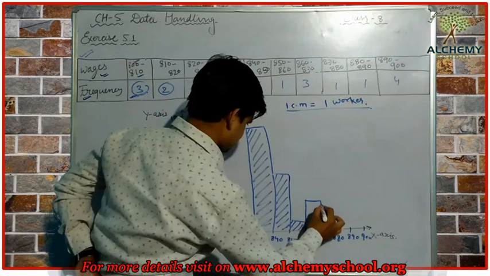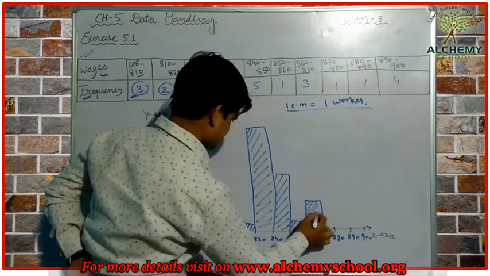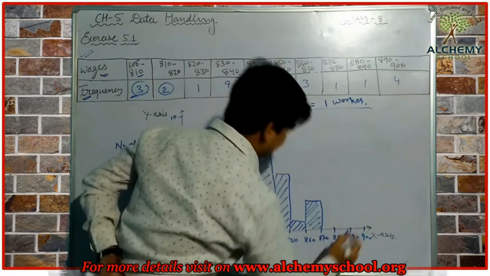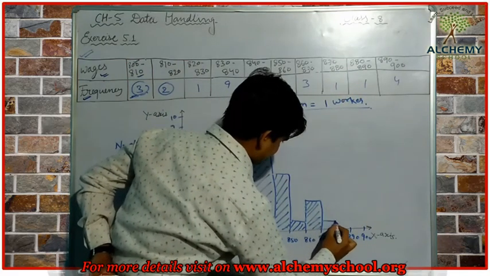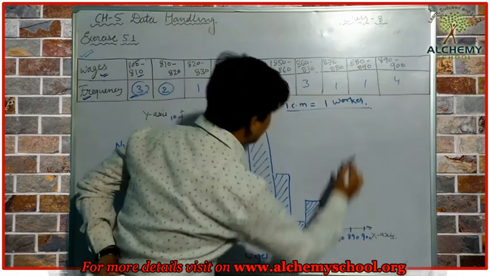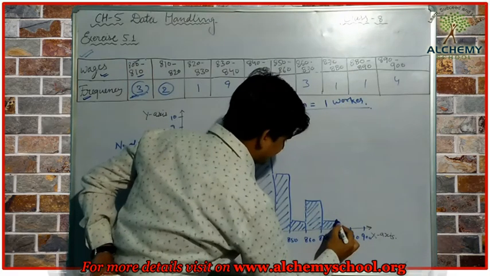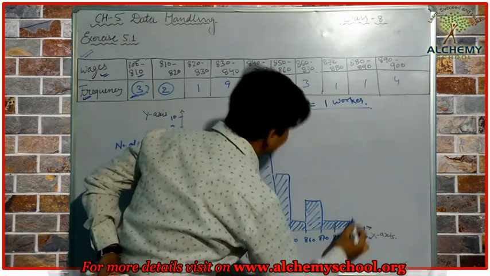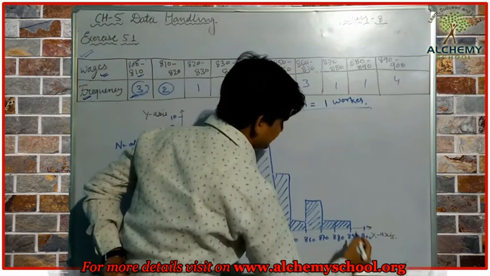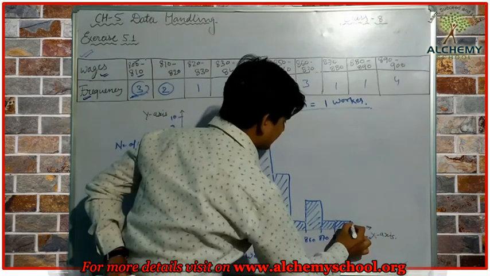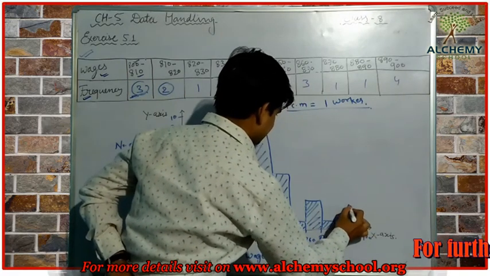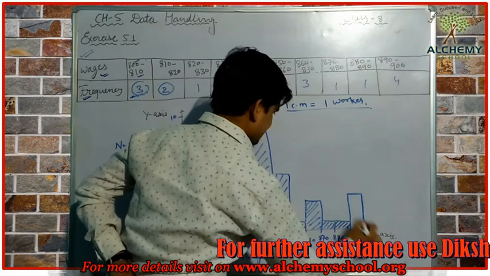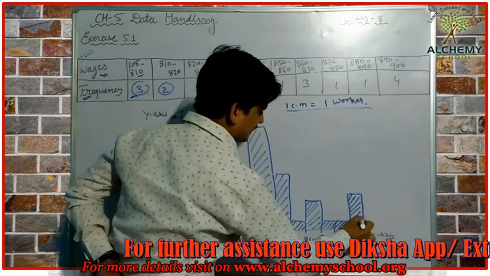This represents 3 workers. 870 to 880, that is 1. Again 880 to 890, we have 1, and 890 to 900 we have 4 workers. So this is 3 and this is 4.